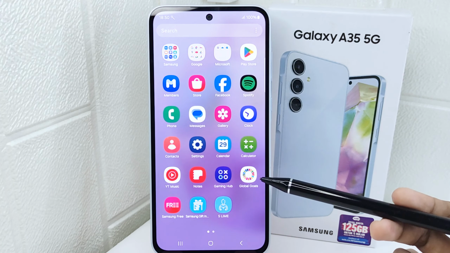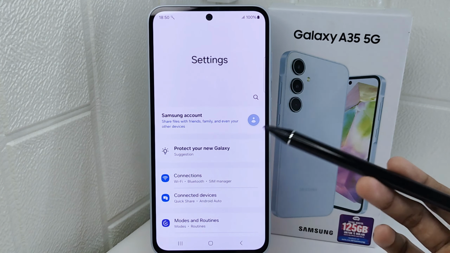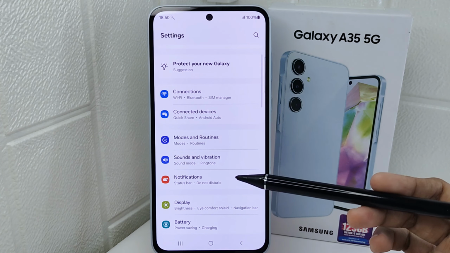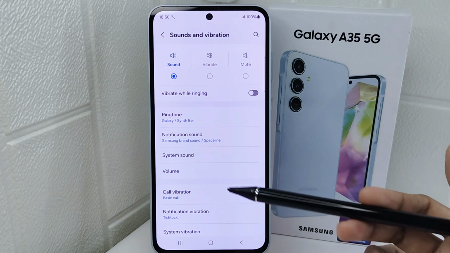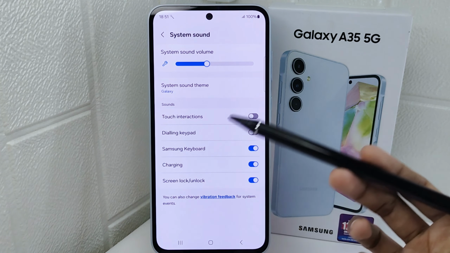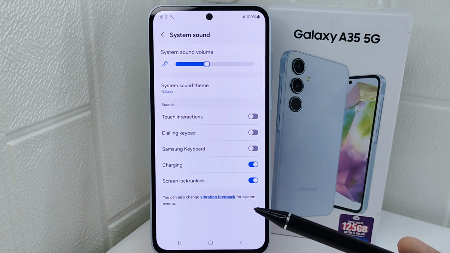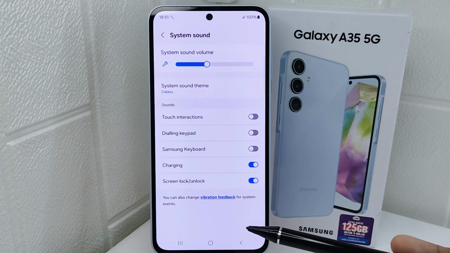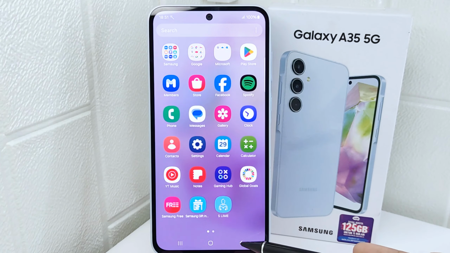First thing first, enter the settings on your device. After that, here you can select Sounds and Vibration menu. And then look for System Sound. Tap on it. So here, simply turn this toggle off. Well, that's the tutorial on how to turn off keyboard sound on Samsung A35 5G device.